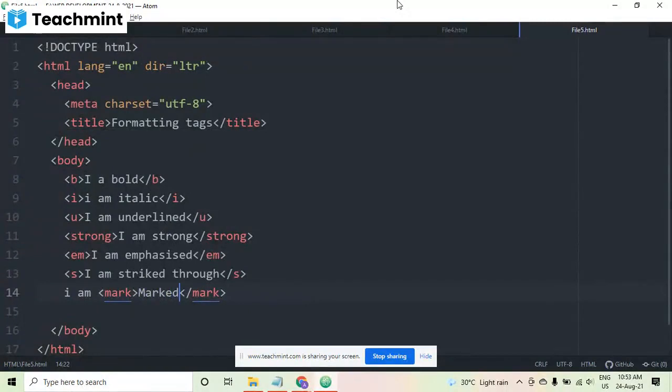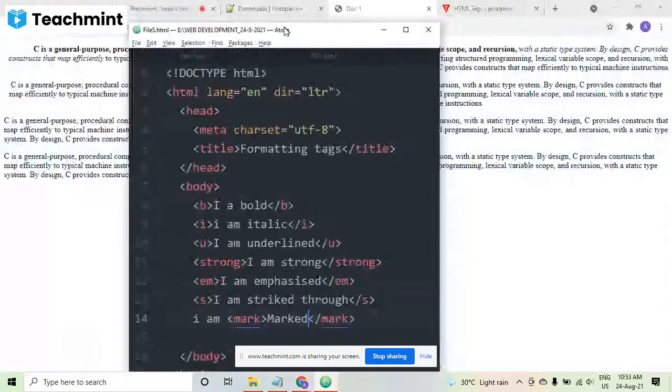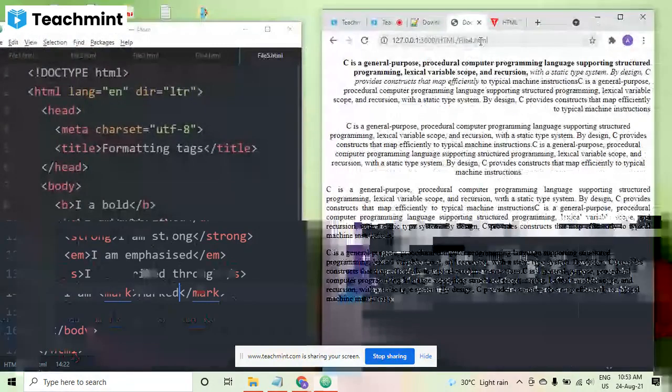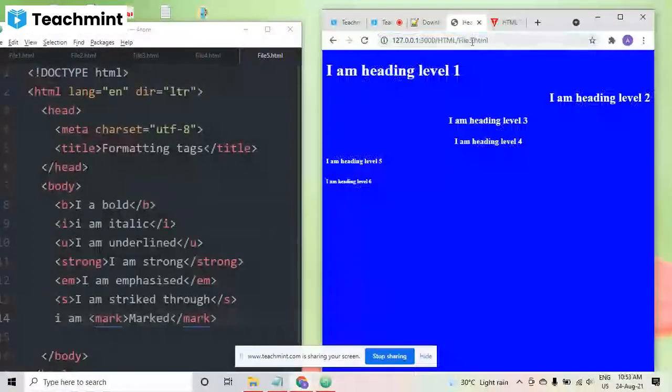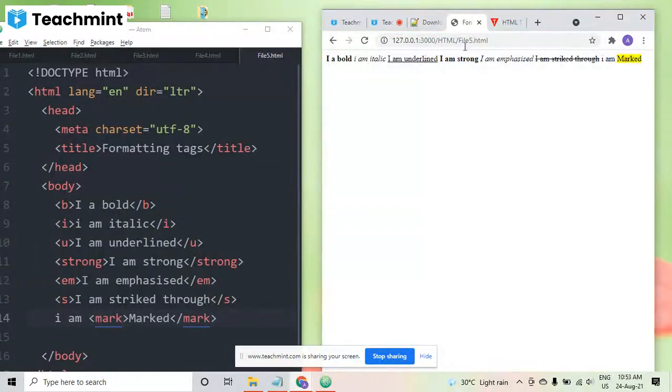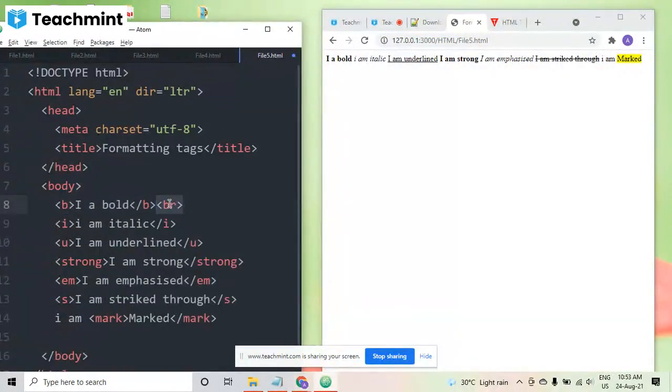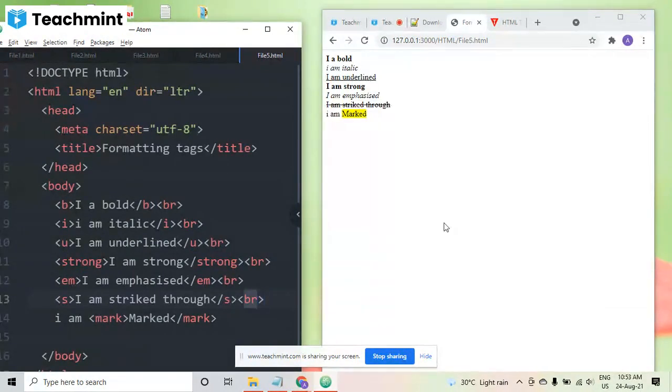Basically, here I have not given the BR tag. When we were talking about headings, the heading was automatically coming on other lines. But when we talk about these tags, they will not come on other lines. They will come on the same line. So we have to use the BR tag. When you use the BR tag, these will all come on other lines. So here you can see now these are all coming on other lines.